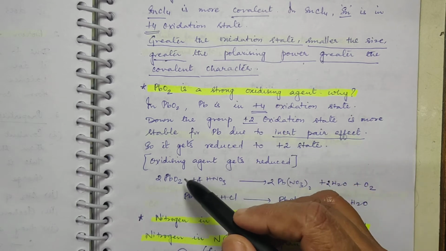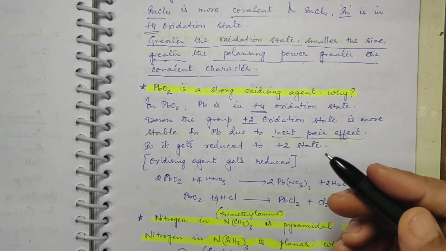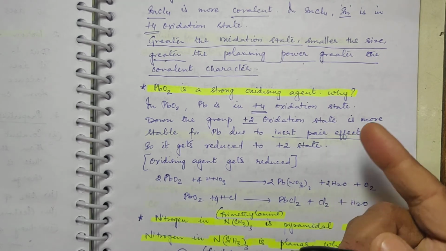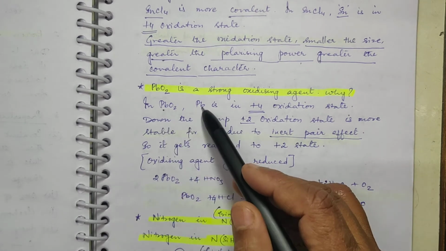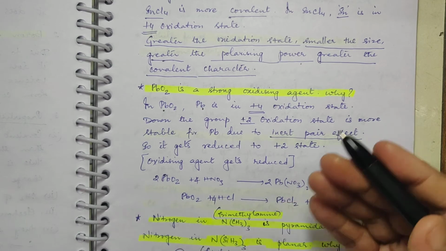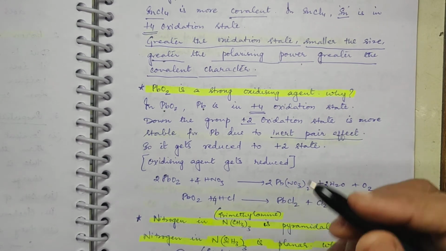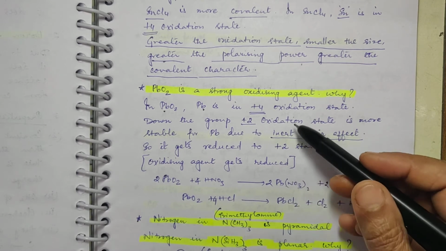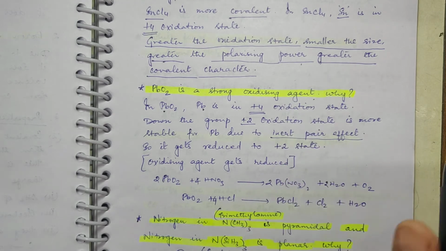Okay, and you know very well that what is the function of a reducing agent and oxidizing agent? A reducing agent gets oxidized, an oxidizing agent gets reduced. Now in PbO2, if it is having plus 4 oxidation state, it has to reduce to plus 2, which is more stable for Pb, because down the group inert pair effect makes plus 2 state more stable. So it has to get reduced. That is why PbO2 is a strong oxidizing agent.